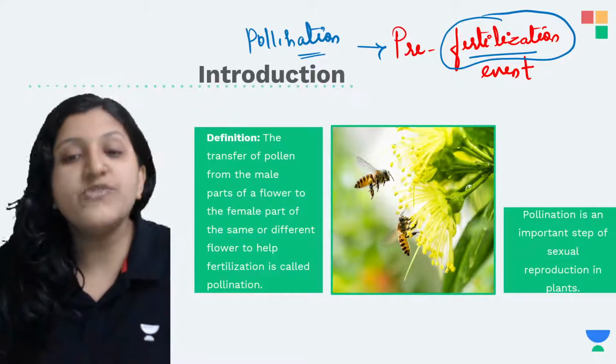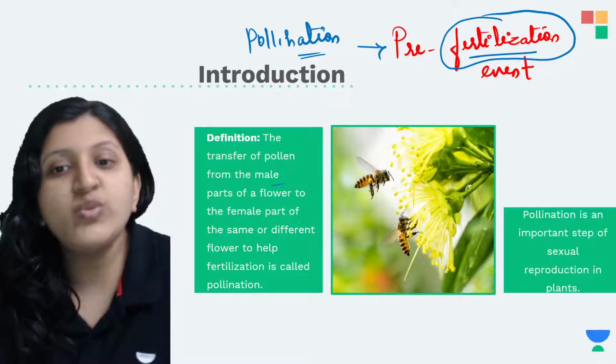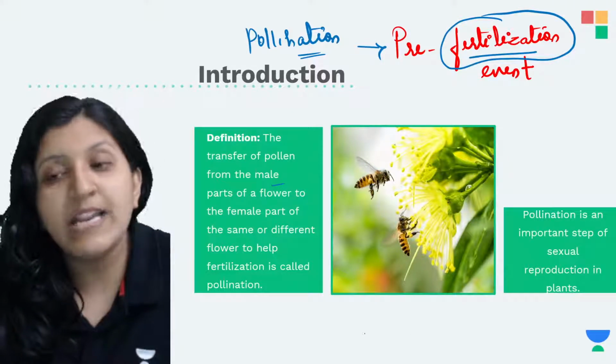Pollination is the transfer of pollen from the male part of a flower to the female part. So what is that male part or female part? Let's see this.